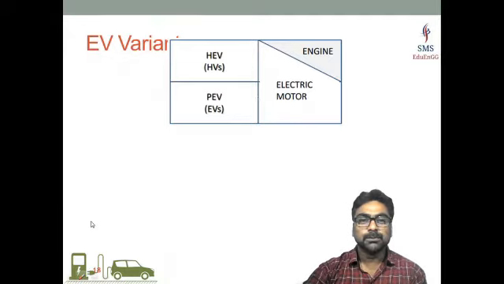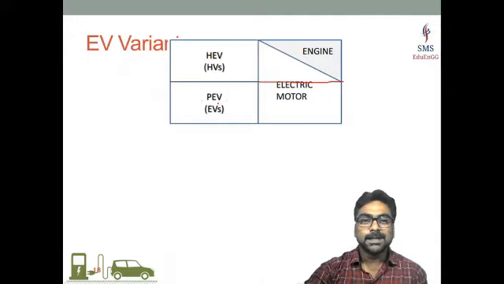So to make it more clear for you, I will draw a thin line which is extending this part, right? So what do you understand from this? It's very clear from this that in this category, you consider this as pure electric vehicle, not a plug-in electric vehicle, because the combination of plug-in electric vehicle will be quite different.